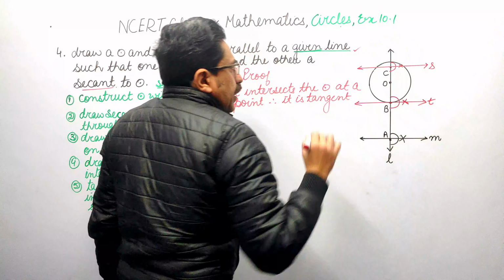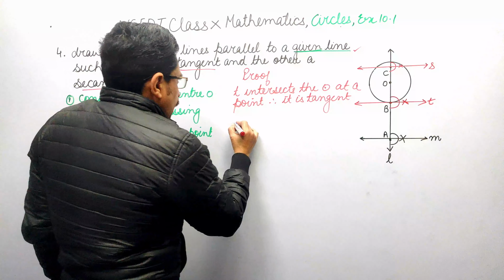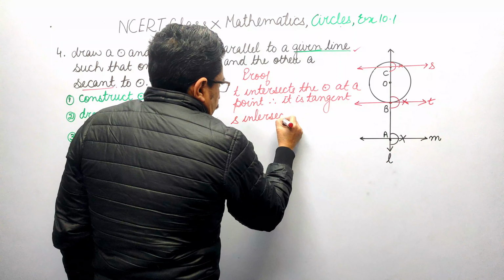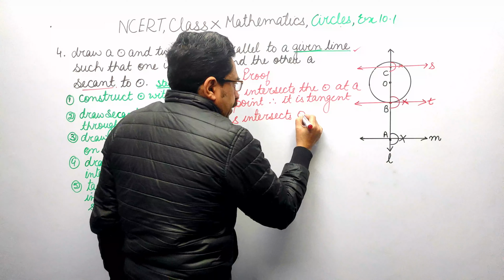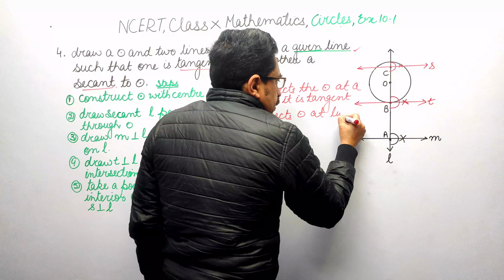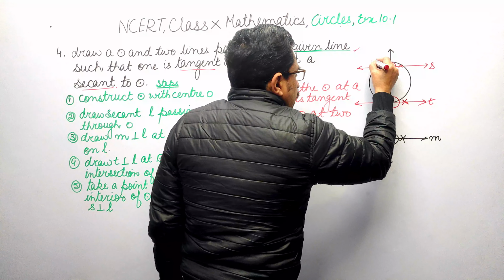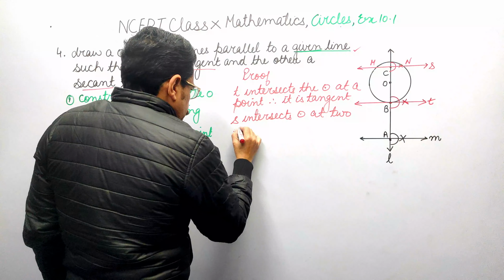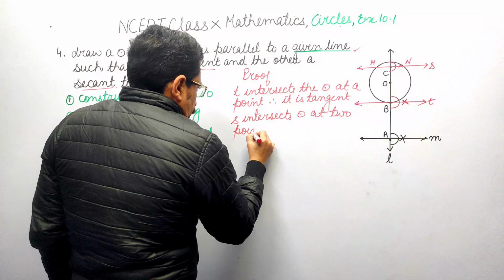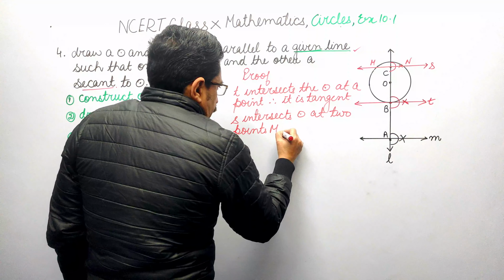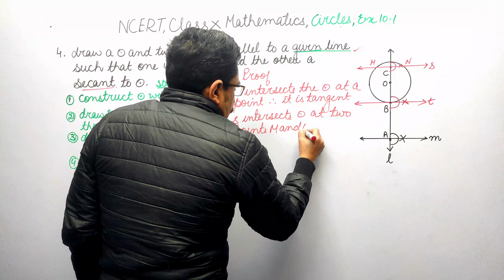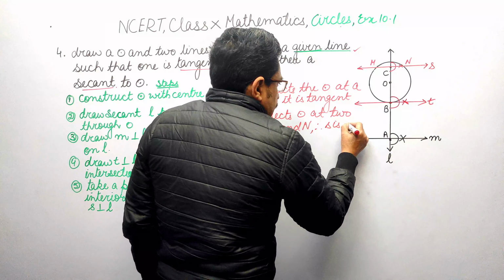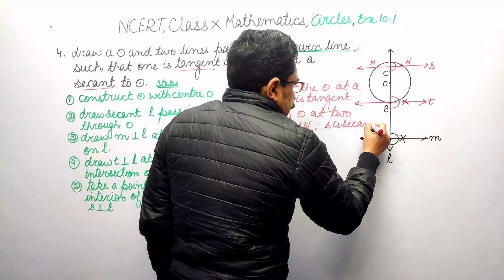Now, what about S? S intersects circle at 2 points. Which 2 points? M and N. Therefore, S is secant to the circle.